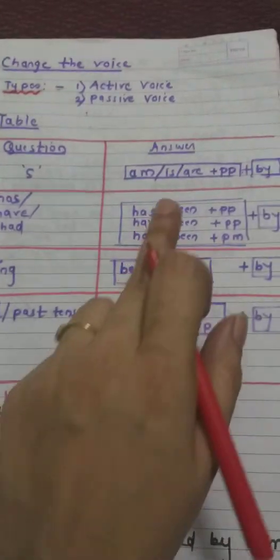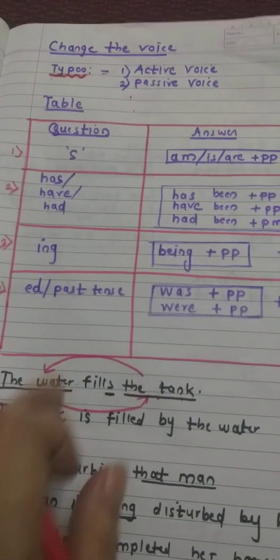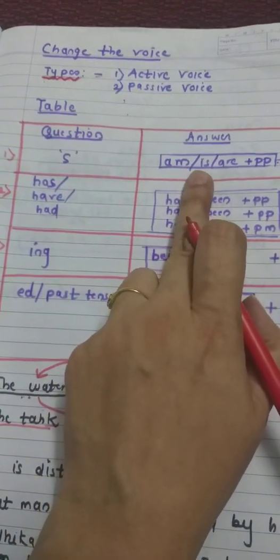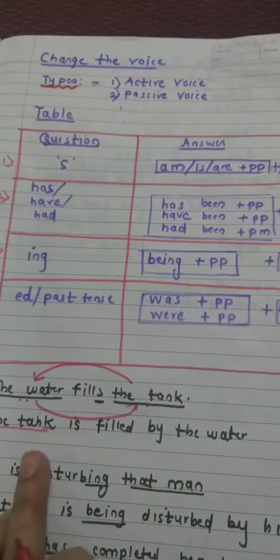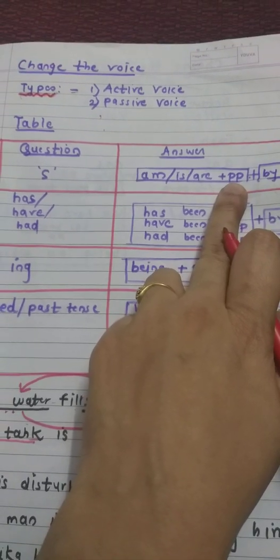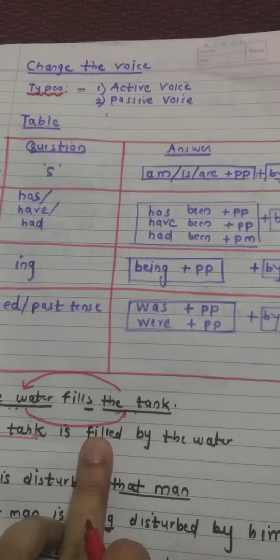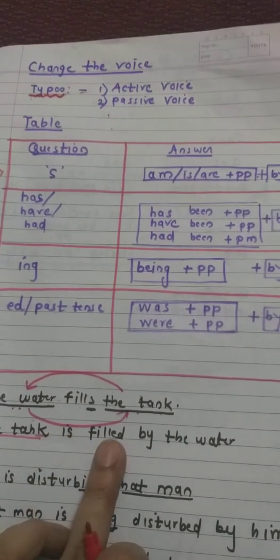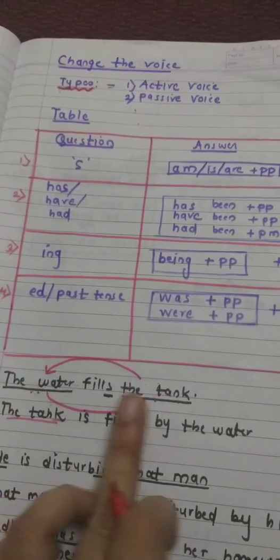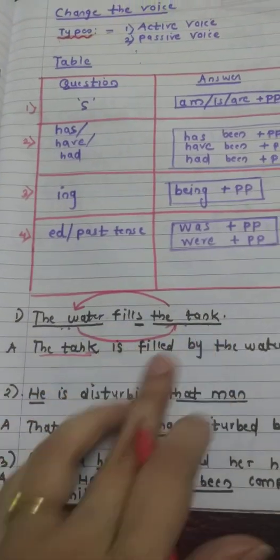Here while answering, we have to choose. The tank. The tank, what is that? Tank is, tank are, tank, right? Tank is, obviously. So I will put is. Tank is. Then past participle. Past participle means filled. The tank is filled by the water. So last word comes first, first word comes last. Okay. Moving ahead to the next question.